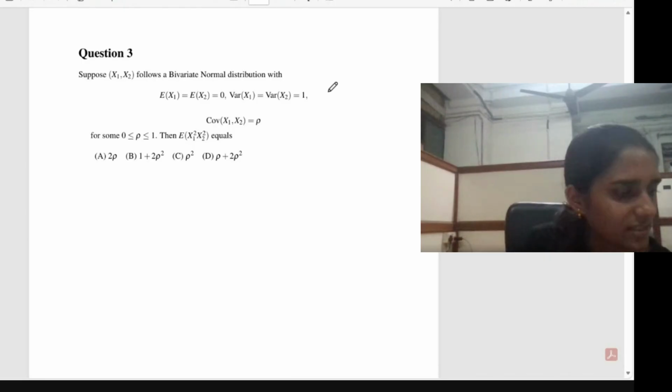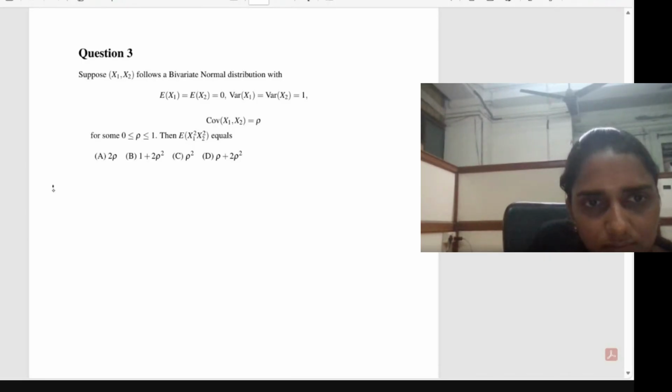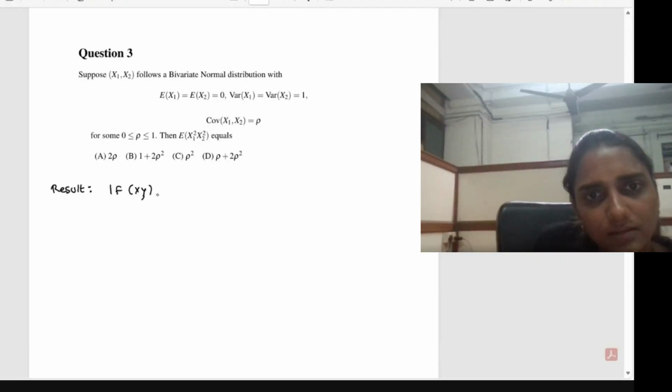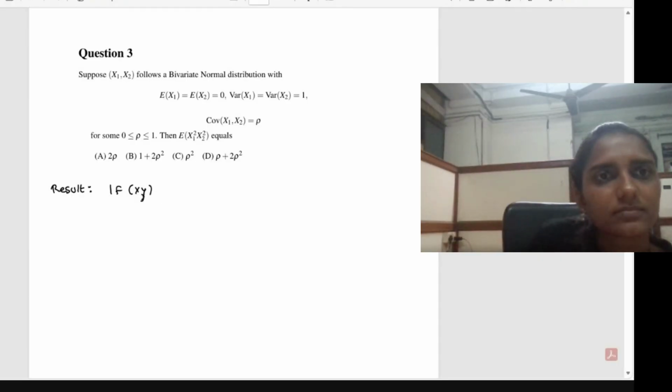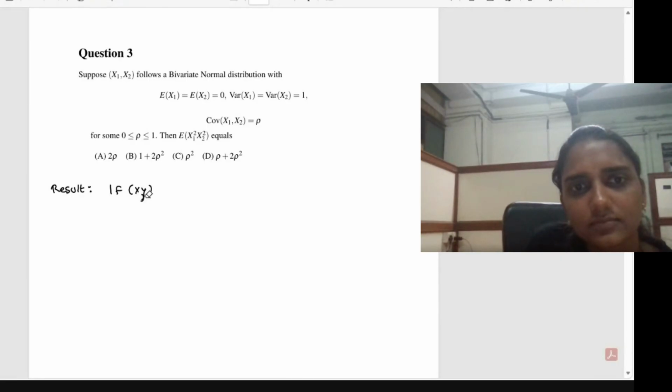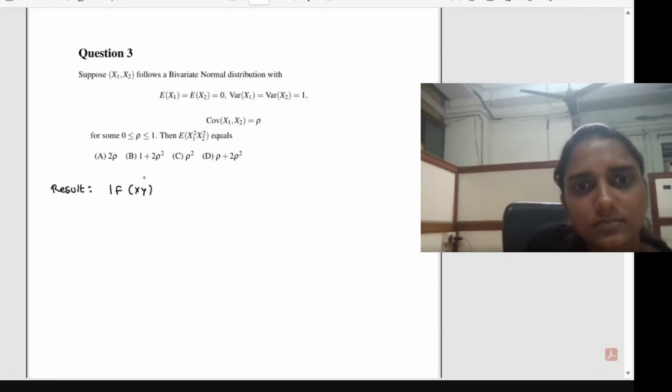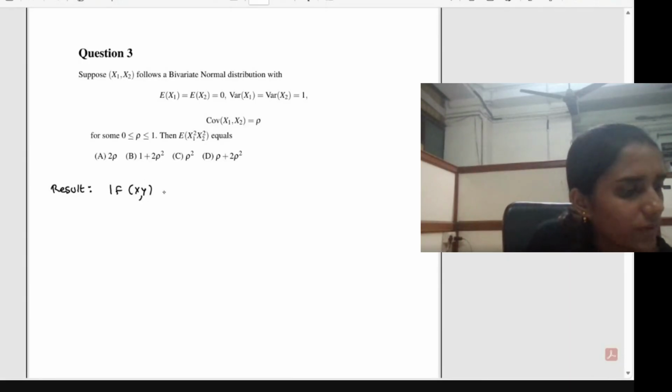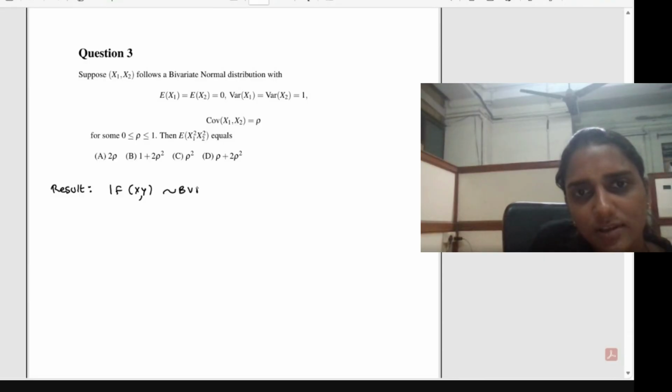So the first relation is: if the ordered pair X, Y follows a bivariate normal distribution with 0, 0, 1, 1, rho.